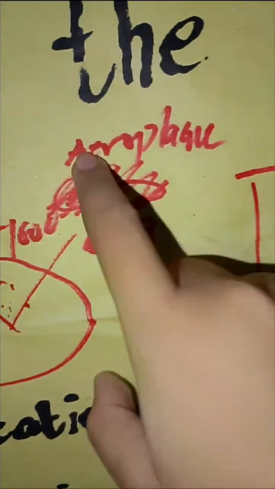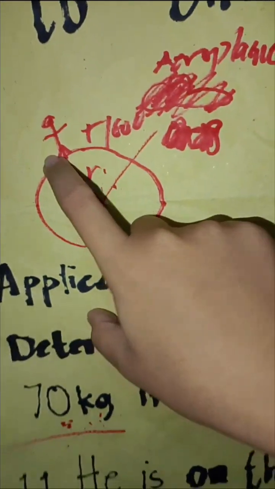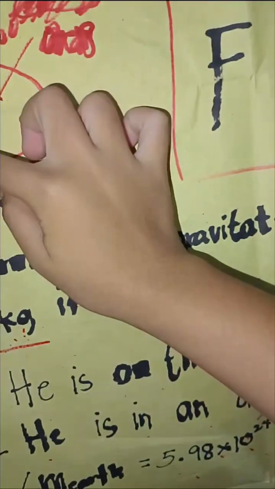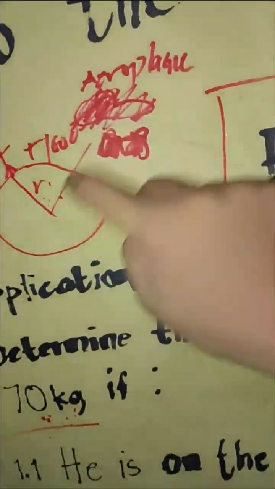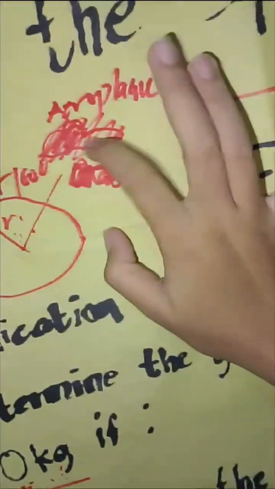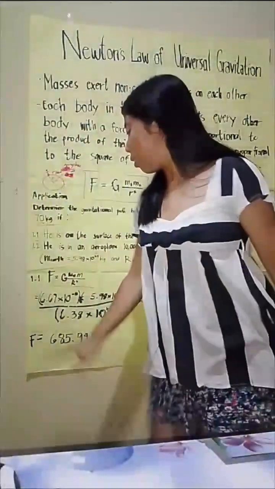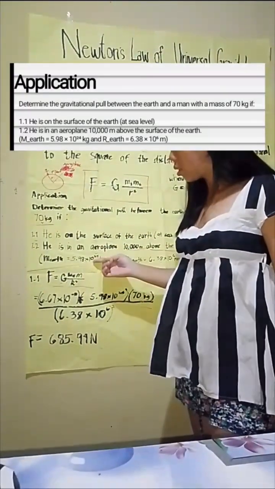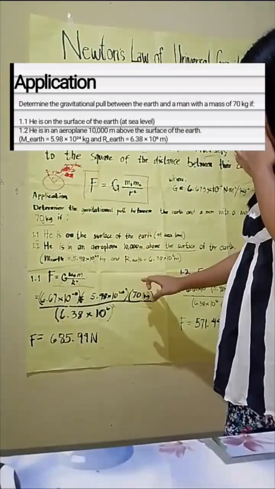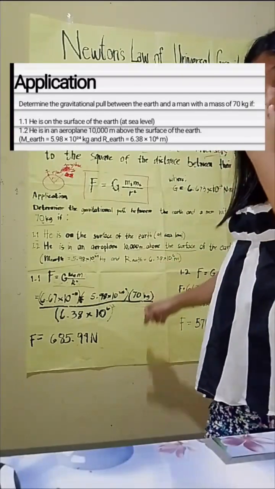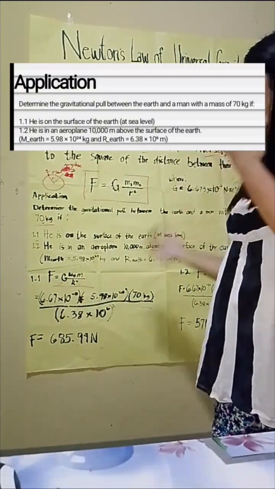See, this is an airplane. This is the man. And in 1.1, the man is on the surface of the Earth. In 1.2, this is an airplane, meaning he's not on the surface, he's 10,000 meters above the Earth, right? Given the mass of the Earth is 5.9 times 10 to the power of 24 kilograms, and the radius of the Earth is 6.38 times 10 to the power of 6 meters.